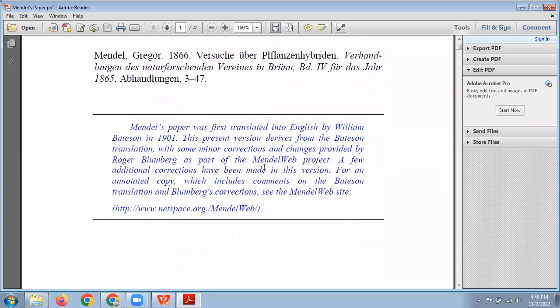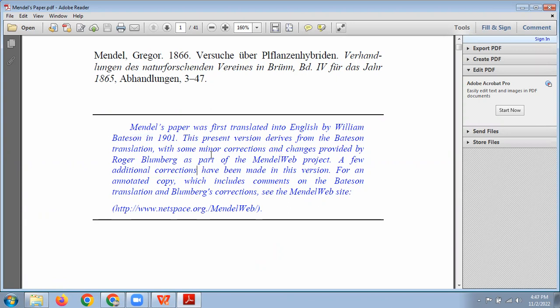But one person called William Bateson, you know who William Bateson is? He is the one who coined the term genetics. Genetics is the term coined by William Bateson, a strong devotee and follower of Mendel, inspired by Mendel a lot. William Bateson was a very famous geneticist of the 20th century.